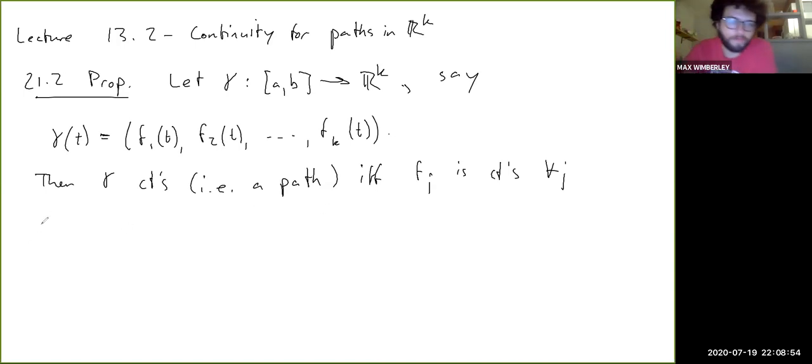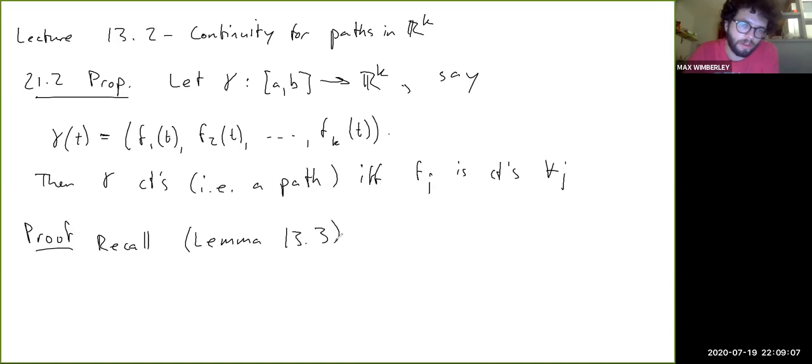Okay, the proof here relies on the same inequalities from lemma 13.3, I think. So we have this inequality, right? For two points in Rk, xj minus yj, we have this.